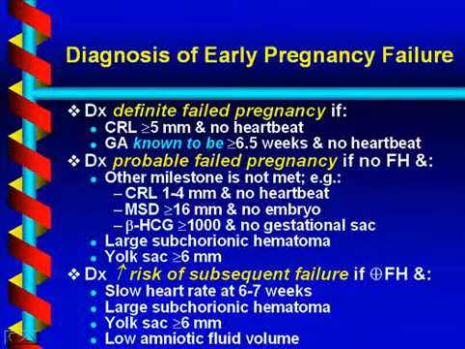When would I be worried about subsequent failure? Well, the situation would apply if there's a heartbeat today, but the heartbeat is slow. There's a slow heart rate in early pregnancy, and I'll get very shortly into how slow is too slow for a heart rate. If there's a heartbeat and a large subchorionic hematoma, a heartbeat and a large yolk sac, a heartbeat and a low amniotic fluid volume, all of those findings are worrisome for subsequent pregnancy failure.